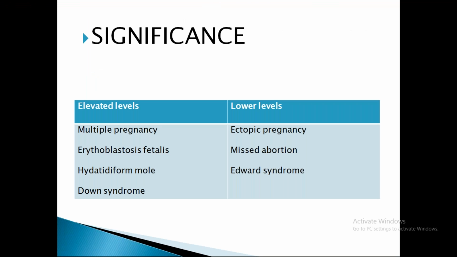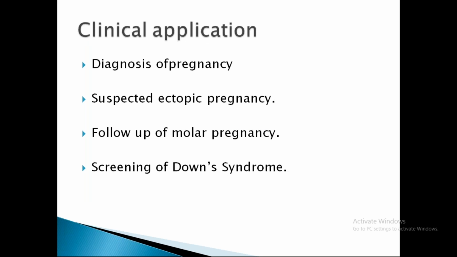So what is the significance of HCG? When are you going to measure these HCG values, either qualitatively or quantitatively? Elevated HCG levels are seen in multiple pregnancy, erythroblastosis fetalis, molar pregnancy, and Down syndrome. The levels are lower if they are not up to the mark. If it is not rising adequately, then you have to suspect ectopic pregnancy, missed abortion, and Edwards syndrome. So this is the significance of human chorionic gonadotropin.